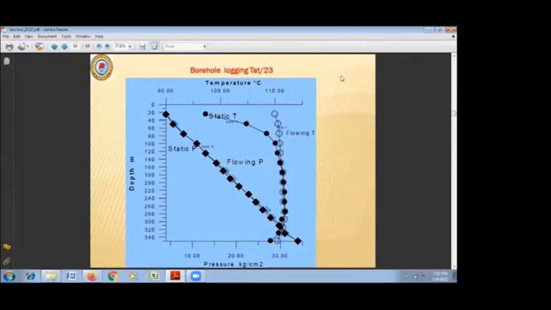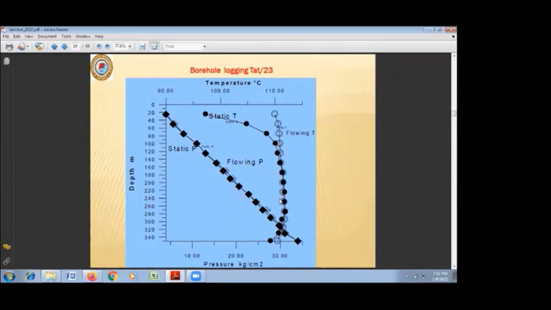This is a very simple borehole log of TAT 23 from Tatapani geothermal field. Here we can see this is a pressure log. The pressure is continuously increasing with the depth. It's almost a normal pressure gradient, we can say, slightly deviating from that. But the temperature log shows that static temperature, when the borehole is closed, is increasing, and when it is a flowing temperature, it's almost 110 degrees centigrade continuous.